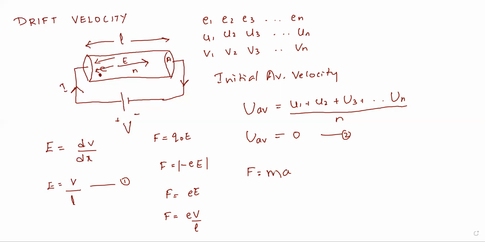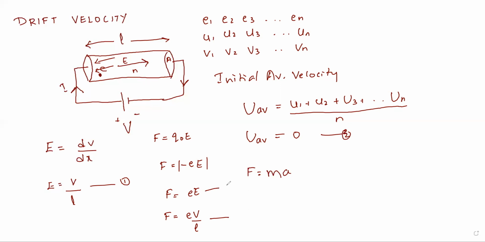In school, they used to give you mass and force and tell you to calculate acceleration. Or they used to give you the value of acceleration and force and ask you to calculate the mass. So this basic formula, F is equal to ma. Now let me consider this as equation 3, because I forgot to write it. This is equation 2.